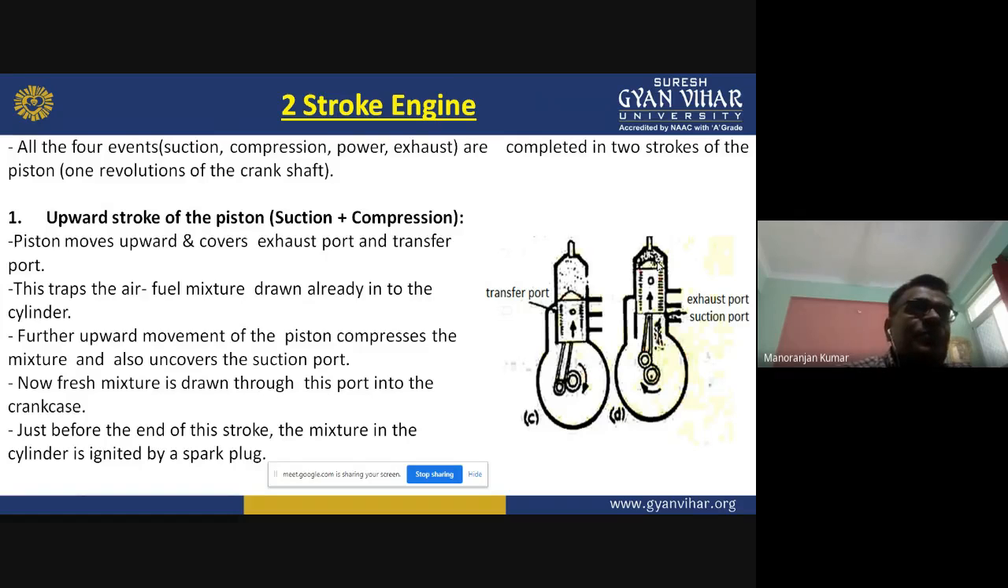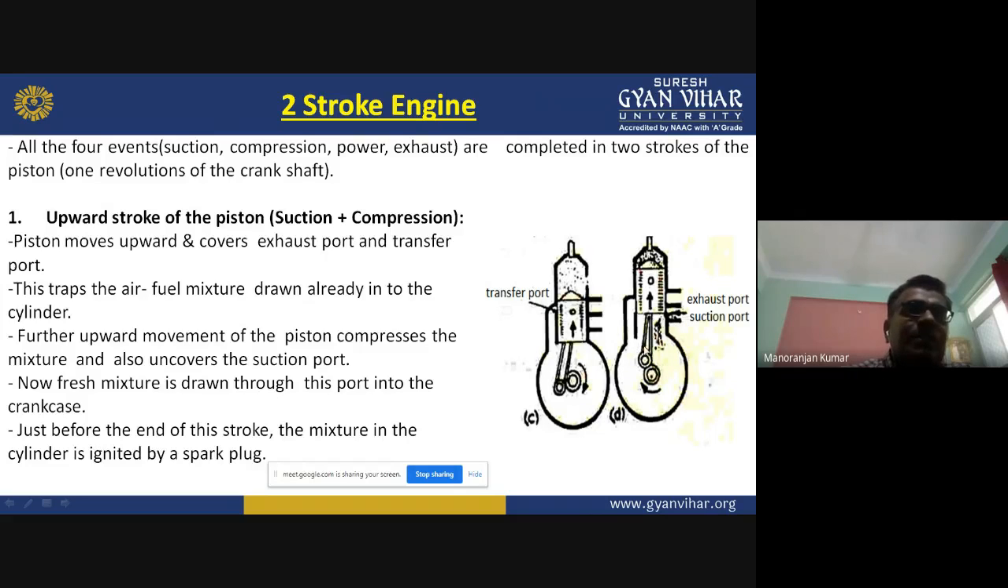Further upward movement of the piston compresses the mixture, and also it will uncover the suction port. When the suction port is uncovered, fresh mixture will be drawn through this suction port into the crankcase.